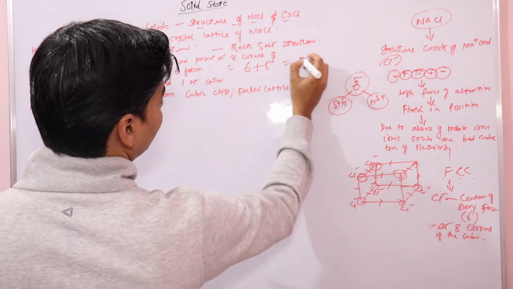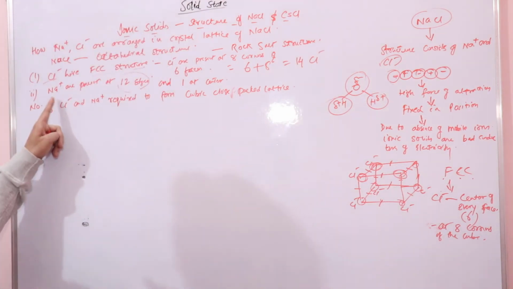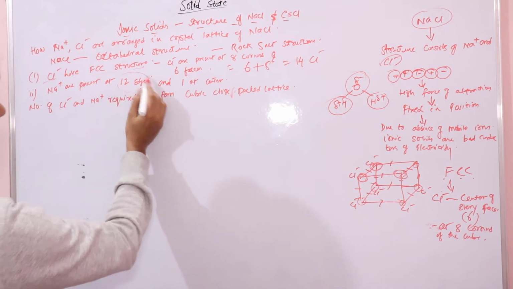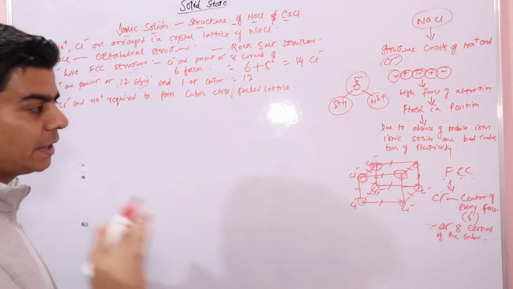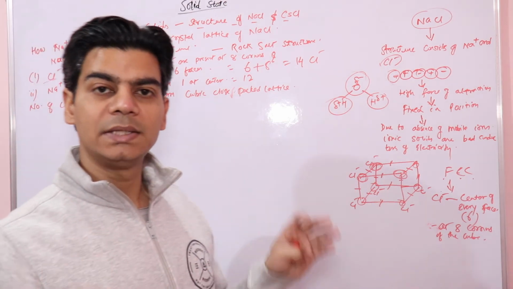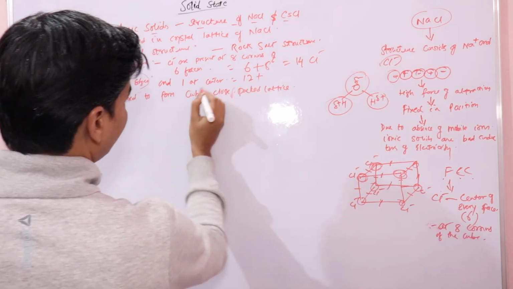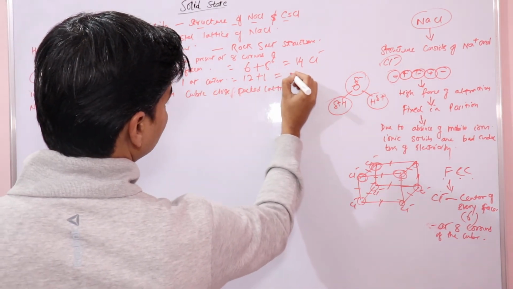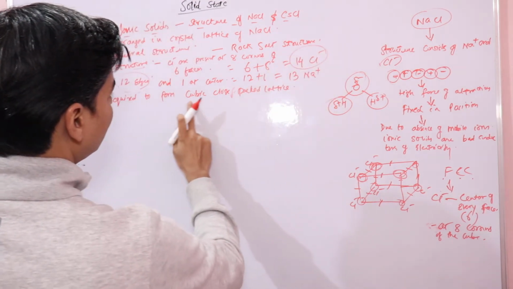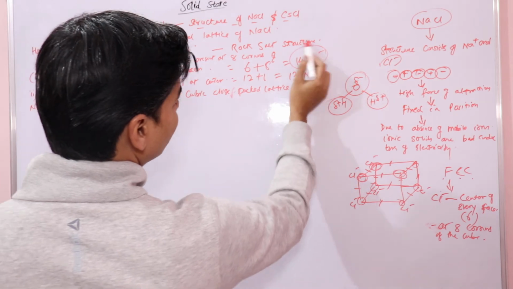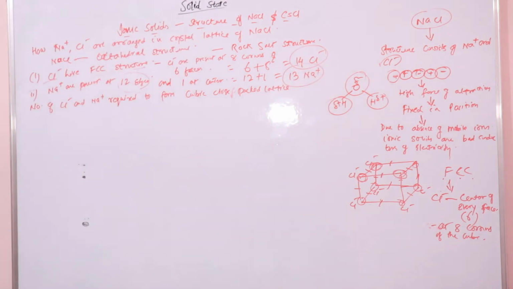So we have 14 chloride ions, right? And if you look at the sodium ions, 12 are present at the center of every edge. We have 12 edges in a cube, so we have 12 plus 1 at the center, so we have 13 sodium ions, right? So in the cubic closed packed lattice, we have 14 chloride ions and 13 sodium ions, right?